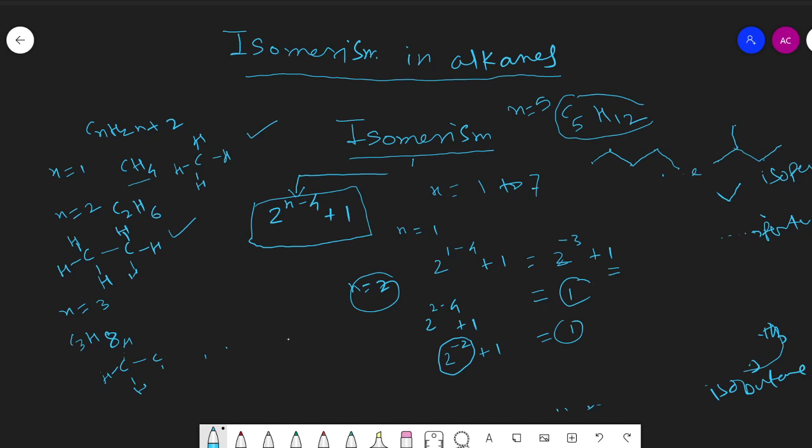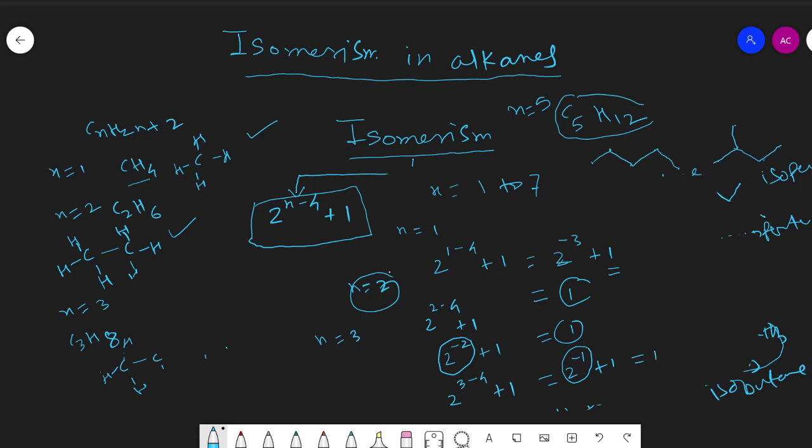If we take n equal to 3, then we'll get the formula 2 to the power 3 minus 4, plus 1. Here also we get 2 to the power minus 1, plus 1. So this negative power term we have to neglect. So only one is there, meaning propane also has only one structure.